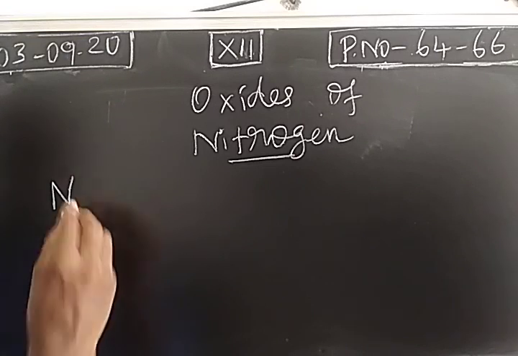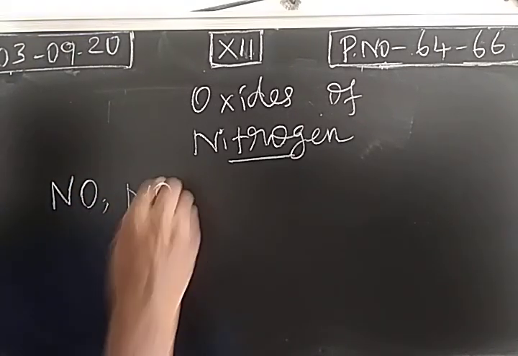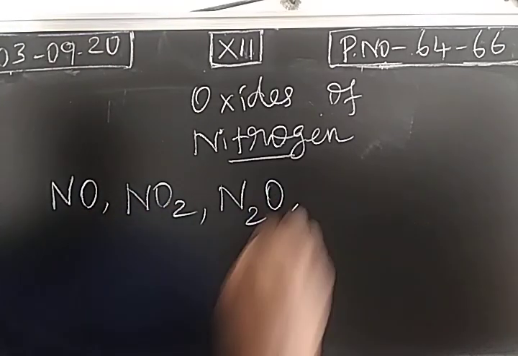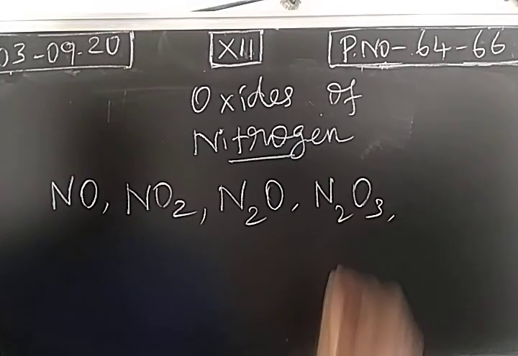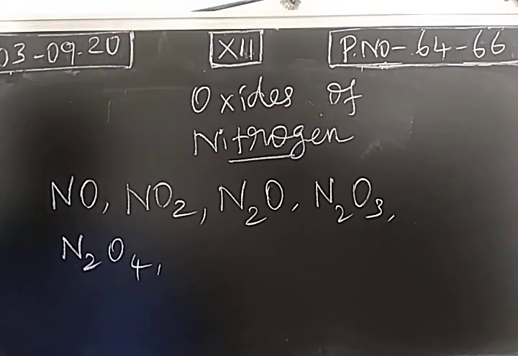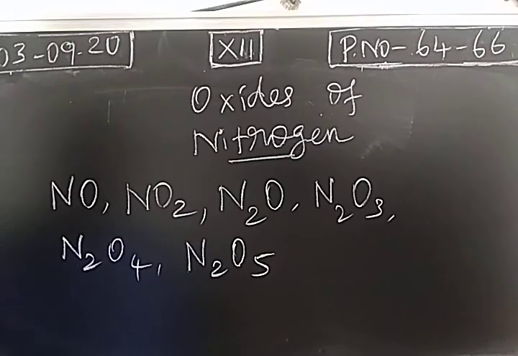When the nitrogen element combines with oxygen, it forms nitric oxide, nitrogen dioxide, nitrous oxide, dinitrogen trioxide, nitrogen tetroxide or dinitrogen tetroxide, and nitrogen pentoxide. So we have 6 oxides of nitrogen. Nitrogen combines with oxygen and forms 6 types of compounds. One by one we will discuss.